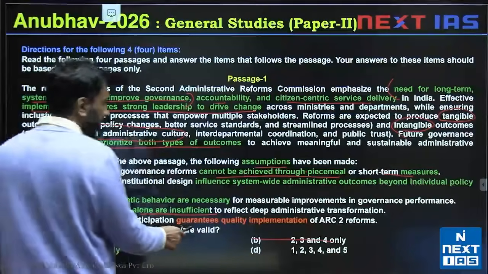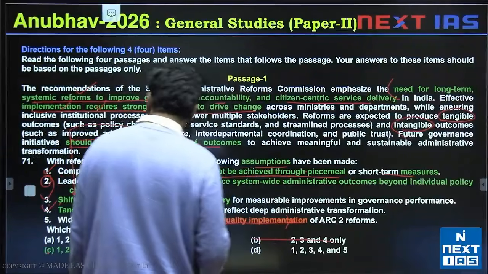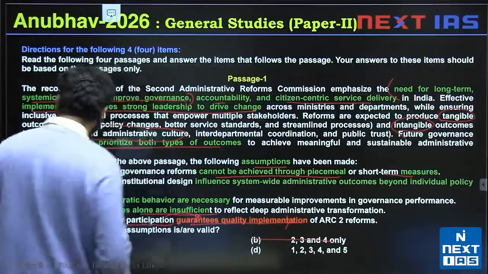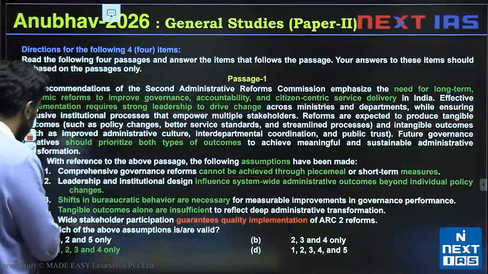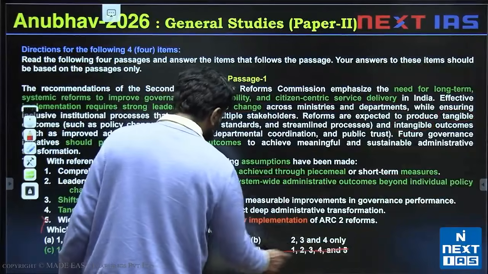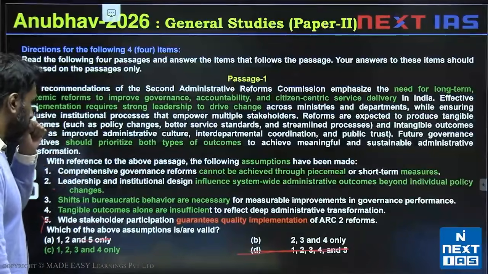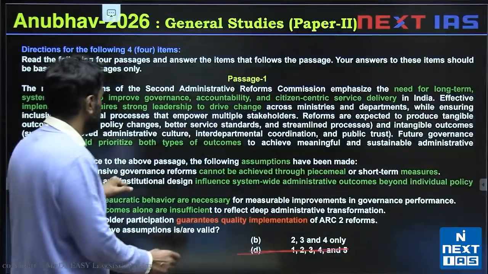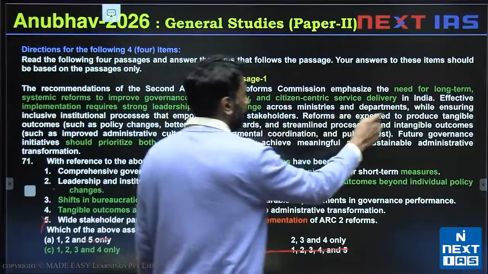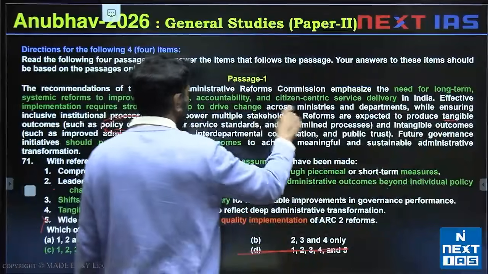Option 5 says guarantees quality implementation of ARC2 reforms. Wide stakeholder participation does not guarantee quality implementation. So 5 is definitely invalid. The reason for 2, beyond individual policy changes, is because reforms are expected to produce tangible things like policy changes and intangible things.